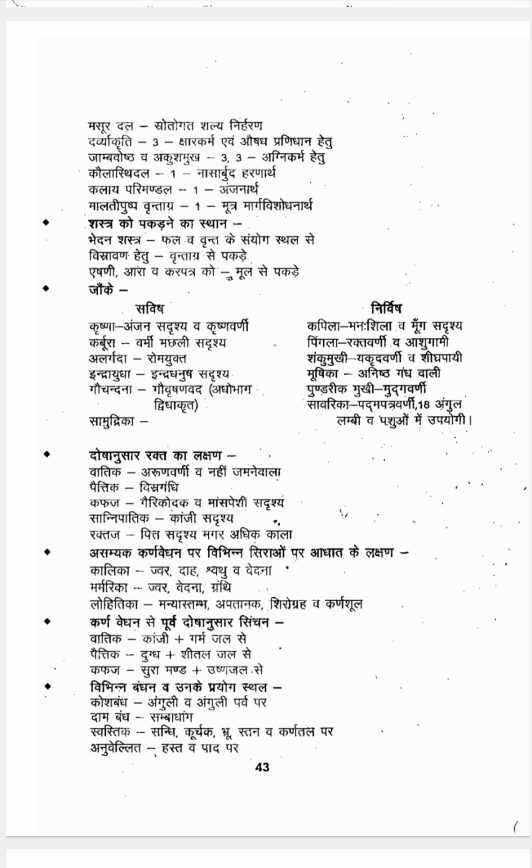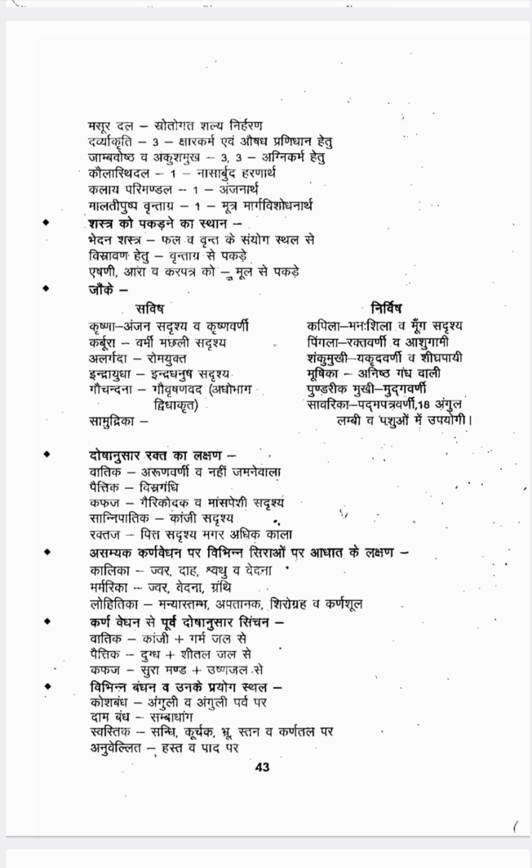Mushika is Anishta Gandhavali, they have a foul smell. Pundarika Mukhi looks like Mudga Varni, the color of Mudga you can see. Savarika is Padma Patra Varni, the color of lotus leaves, and 18 Angula is the length of the Savarika. That Savarika Jaloga is used for animals, 18 Angula in size.